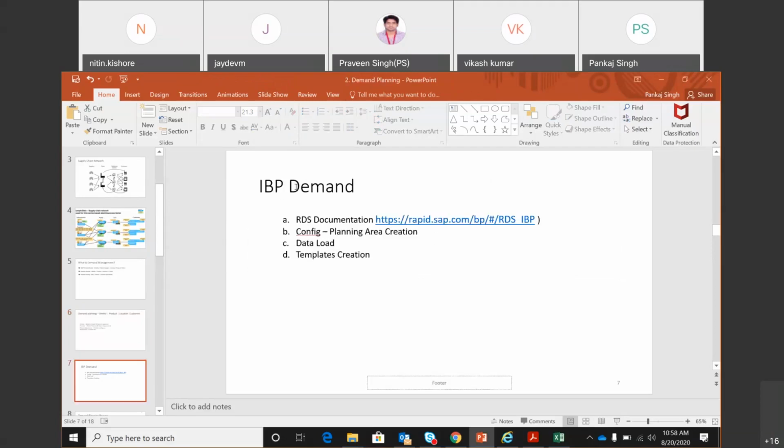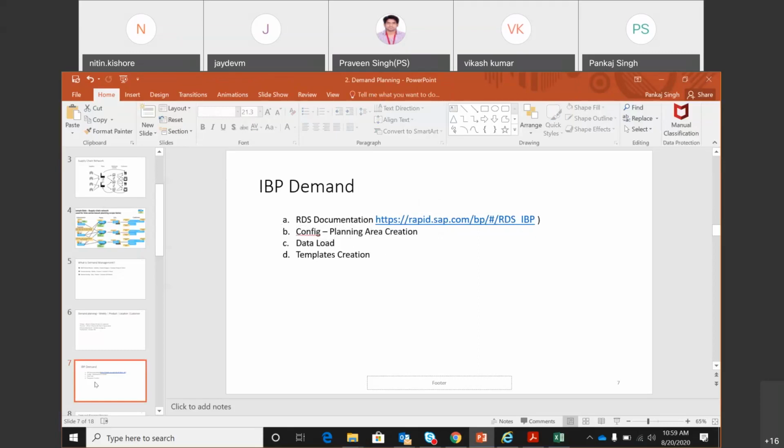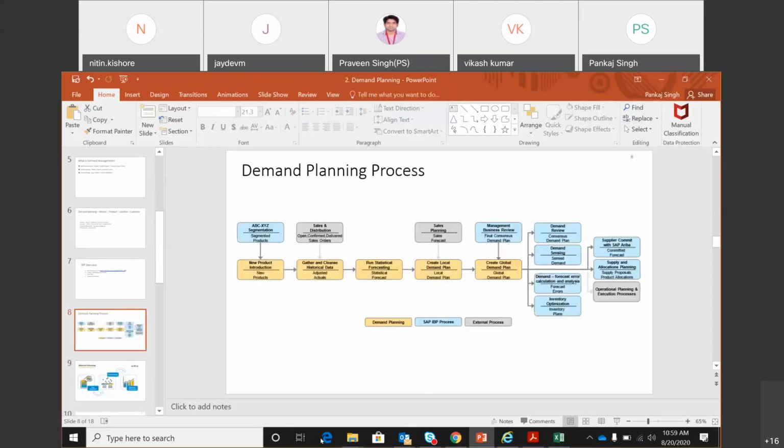Now for IBP demand, we have already seen that the RDS documentation is there on the SAP website. We have seen the configuration we did yesterday. Vikas has created the planning area, and we'll use that. Data load, we have done. Template creation, we have seen how to create it, and Vikas has already created it. So this step is done. We can move ahead now.